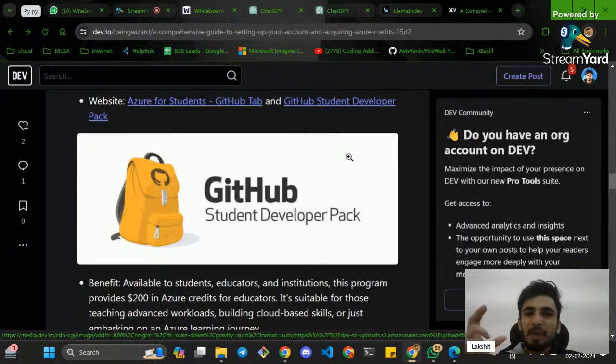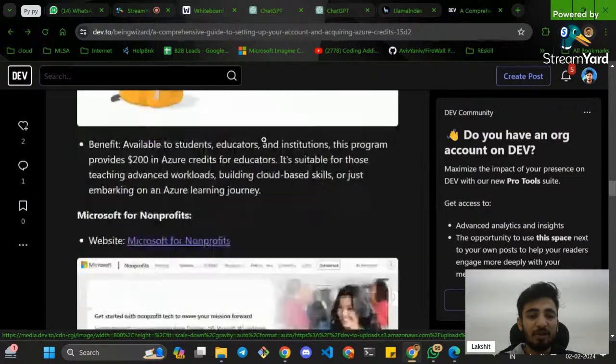Or maybe the pay slip, maybe the fees payment slip, that you can also show, in order to get your Azure, GitHub Student Developer Pack.